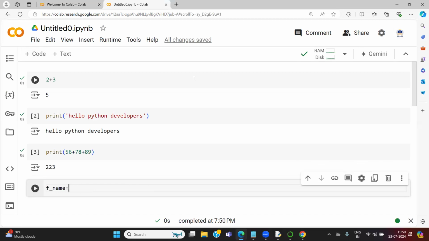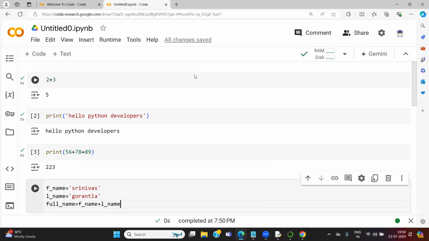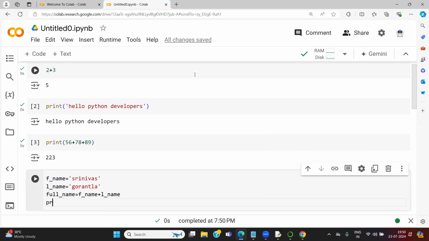F name is Srinivas. L name is Gorantla. Full name is F name plus L name. Finally, I want to print the full name.